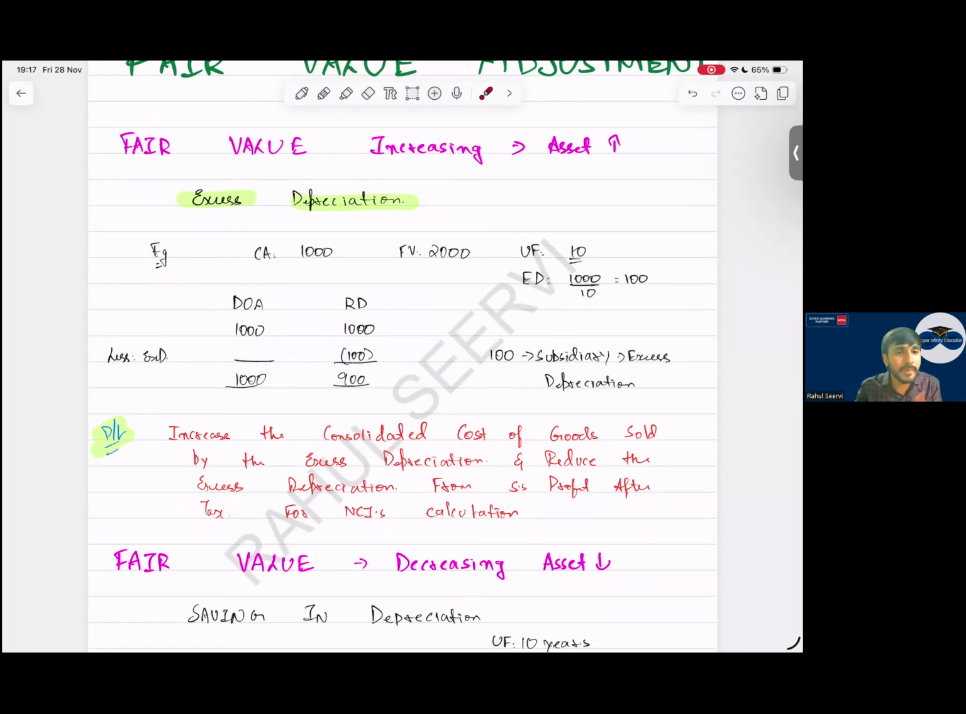But if the examiner is playing with you, the examiner will do what? You come to mind, sir, cost of goods sold. The examiner will say one simple sentence: take it to operating expense, take it to administrative expense. Instead of taking it to cost of sales, where will you take it? Take it to administrative expense. Increase your administrative expense so that profit will come down, as well as reduce the excess depreciation from the subsidiary's profit after tax for NCI calculation. Sir, it is the subsidiary company, so it will affect NCI also, sir. Simple. Done.